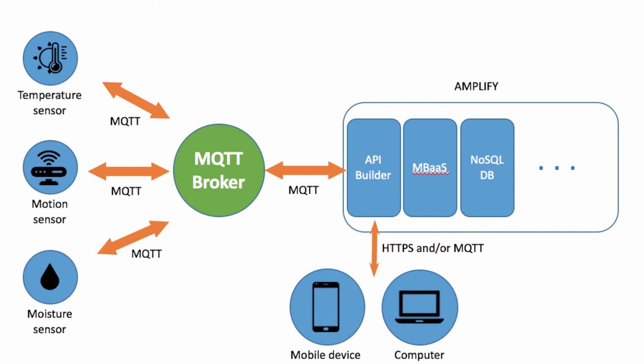MQTT does not use the address of an intended recipient, but uses the subject line called topic. And anyone who wants a copy of that message will subscribe to that topic. Multiple clients can receive the message from a single broker, that's one-to-many capability. Similarly, multiple publishers can publish topics to a single subscriber, that's many-to-one. Each client can both produce and receive data by both publishing and subscribing, i.e., the devices can publish sensor data and still be able to receive the configuration information or control commands.